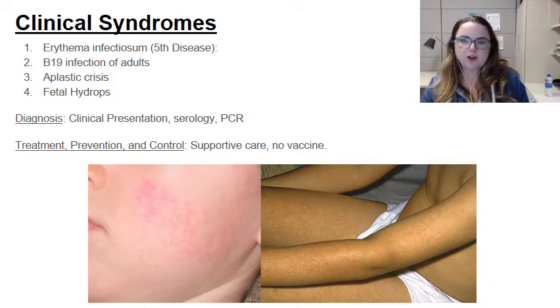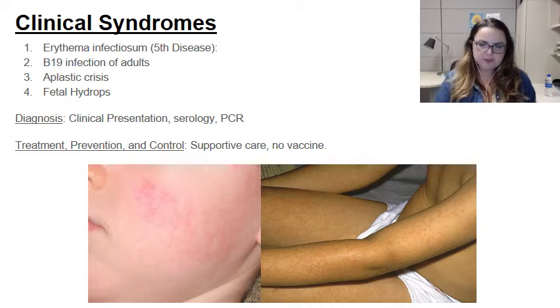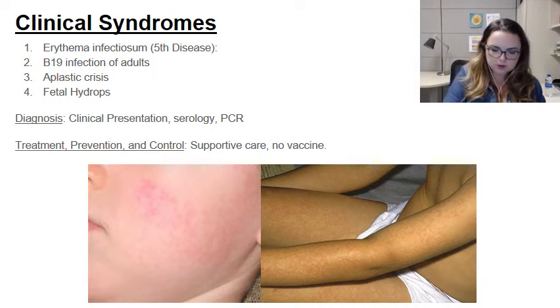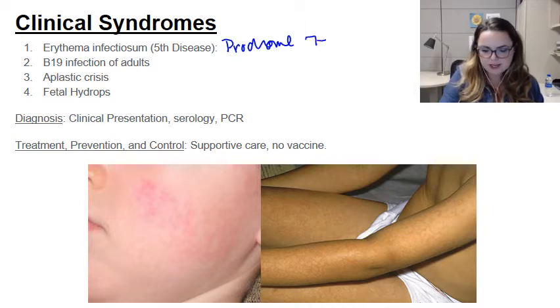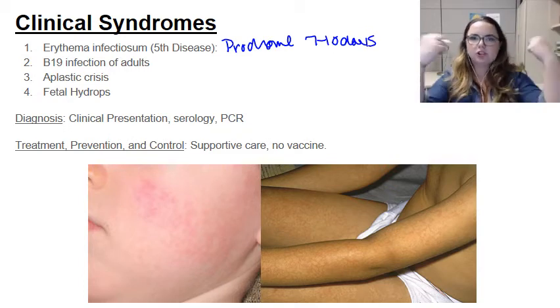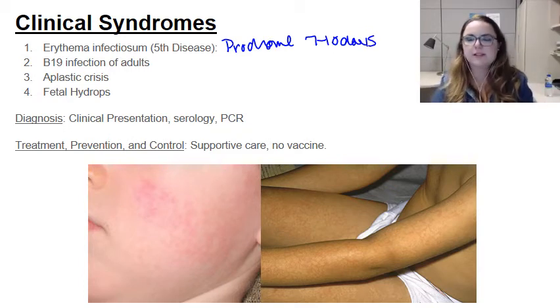Okay, so let's talk about the different clinical syndromes. The first one is erythema infectiosum, which is fifth disease. In this case, the infection starts with just an unremarkable prodrome, okay? So this is going to take place for about 7 to 10 days, and during this time, the patient is infectious, right? Because this is phase 1, and the patient is just churning out virions. Basically, as it destroys those cells, all those virions are released.